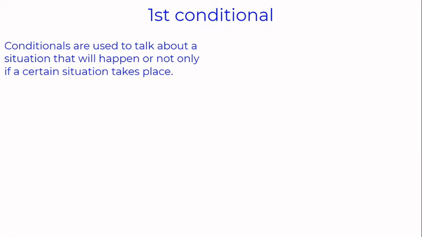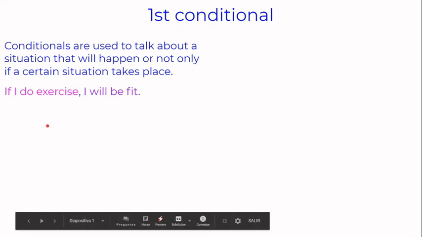So es algo que sucederá o tal vez no suceda si una situación específica sucede o si se lleva a cabo. So for example, let's talk about this one. If I do exercise, I will be fit. Okay, so here we have a conditional sentence.